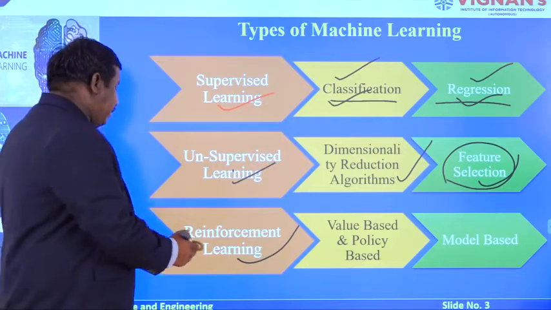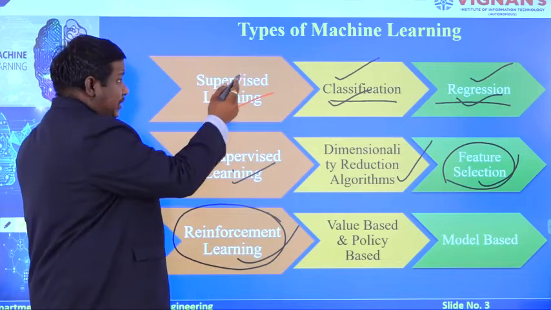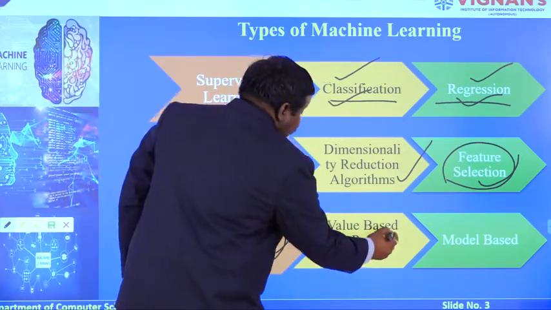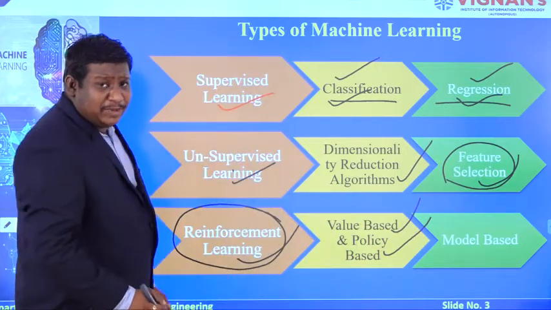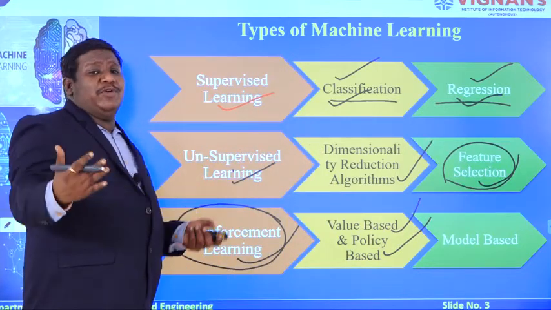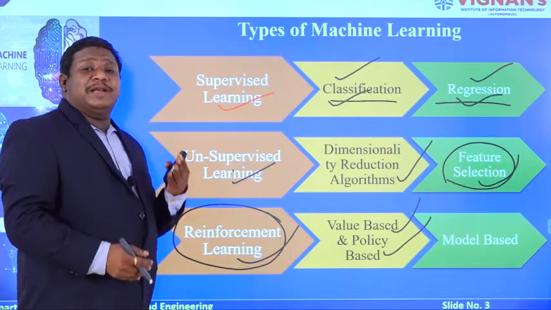Coming to reinforcement learning, this is one of the important models of machine learning. Here you will use value based models and policy based models. Value based models are used where we get the maximum amount of reward for a particular problem.